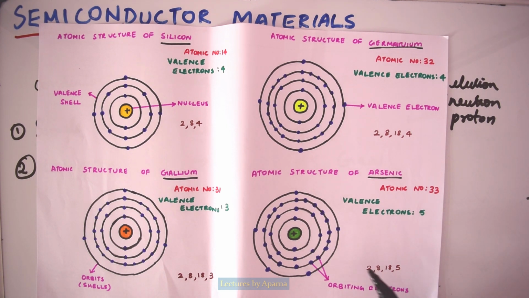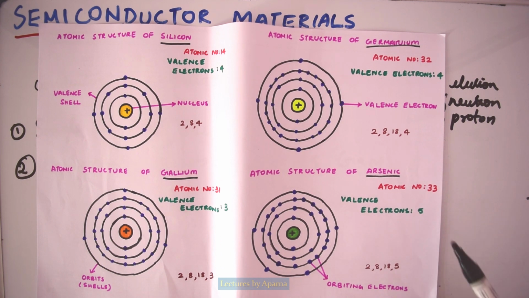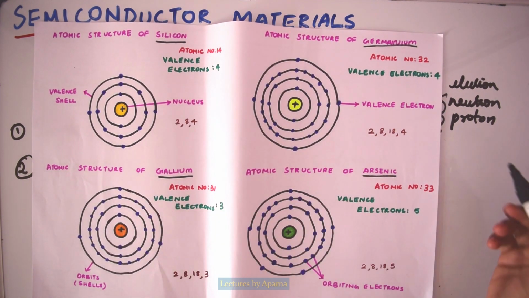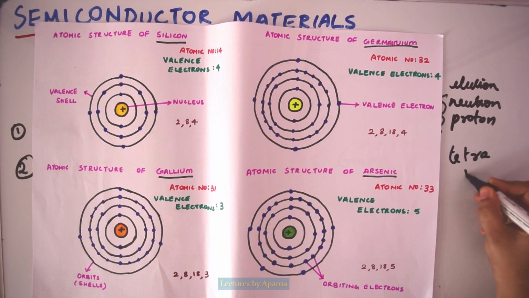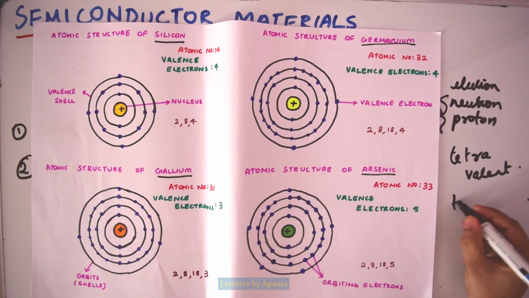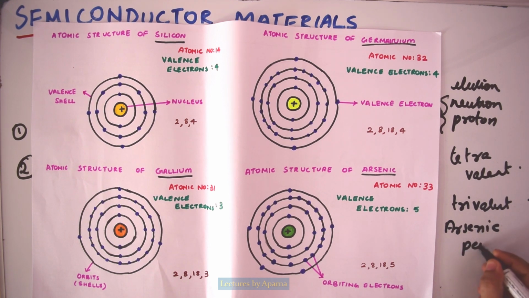The electron distribution is 2, 8, 18 and 5, so in the outermost orbit there are 5 valence electrons. So we can say that silicon and germanium are tetravalent because there are 4 valence electrons. Gallium is trivalent and arsenic is pentavalent.